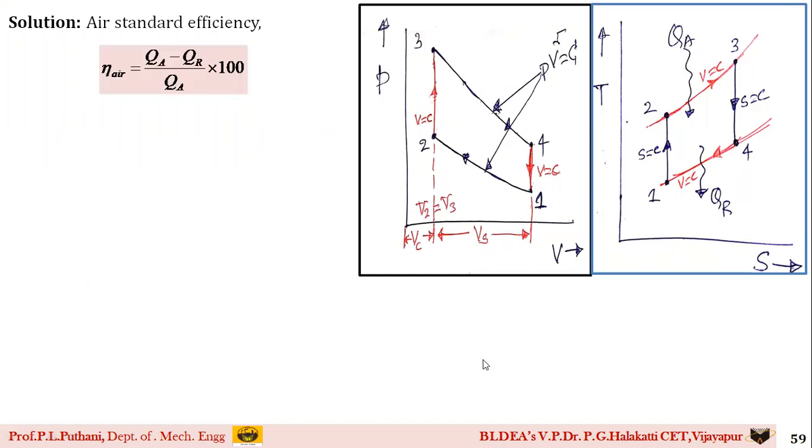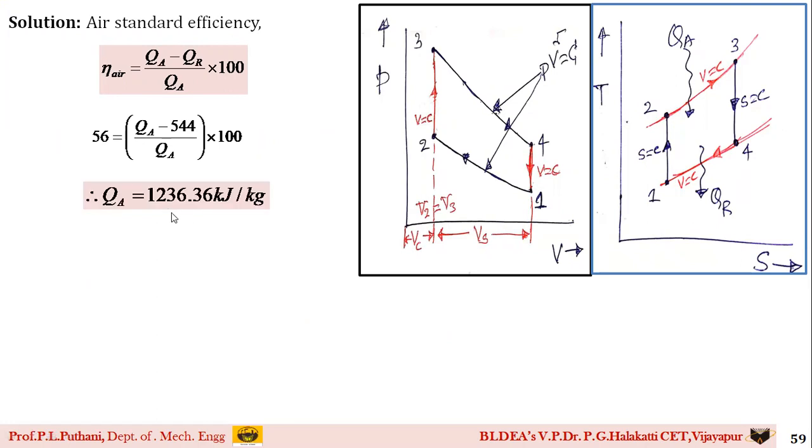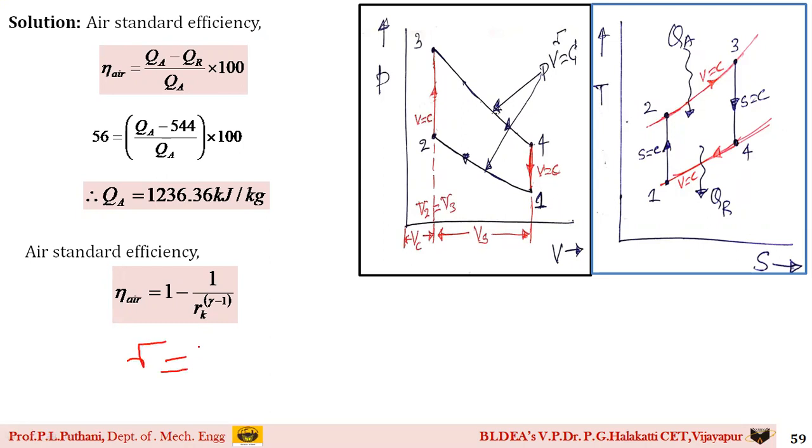So thermal efficiency is equal to QA minus QR by QA into 100. I will substitute the values and get the value of QA as 1236.36 kilojoules per kg. Again, I use thermal efficiency in a different form, in the form of compression ratio, that is 1 minus 1 by RK to the power of gamma minus 1. As the working medium for this cycle is air, the value of gamma, as I already told you, is 1.4.